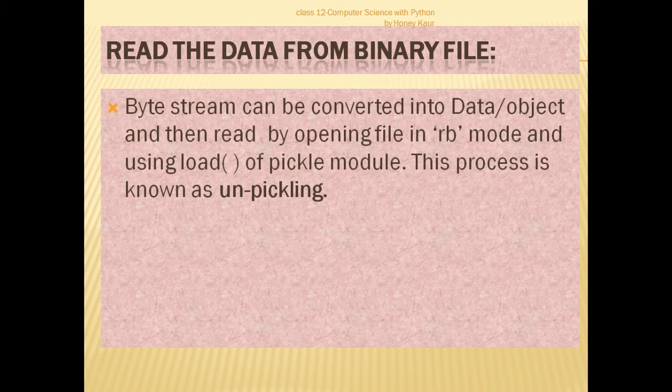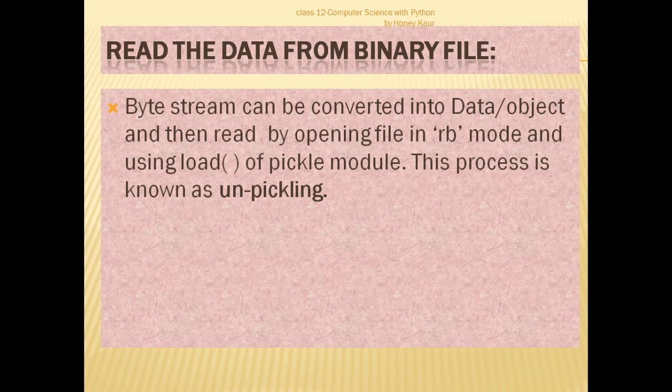Coming to the next operation, reading the data from a binary file. First we have to open, then we have to write, and then comes how to read, how to retrieve the data on the screen. In writing we did the pickling process, that is converting data into binary form, whereas for reading we have to do vice versa. So the unpickling process is required in reading. In unpickling, the 0 and 1 is converted into data which is readable to the human being, or to the user.